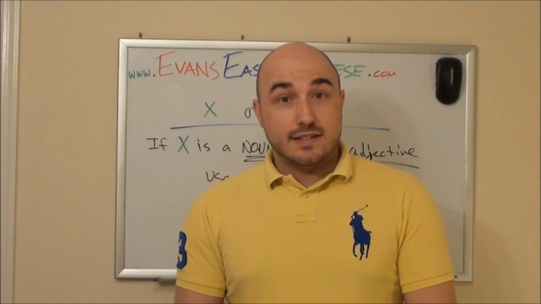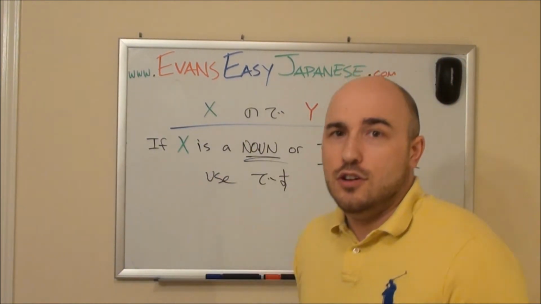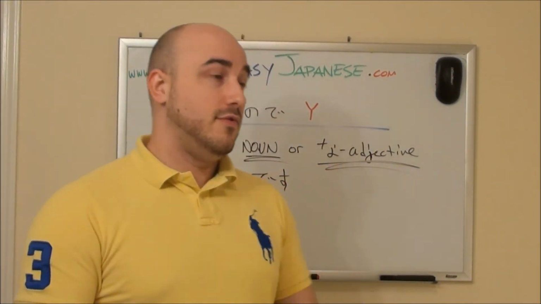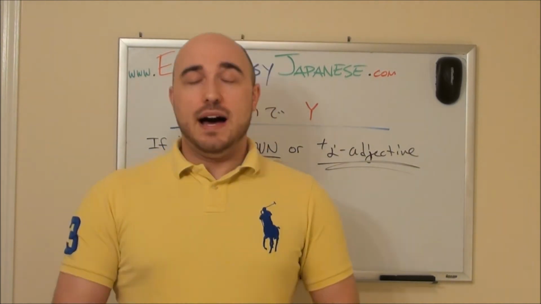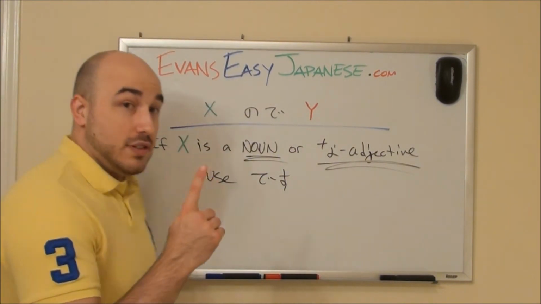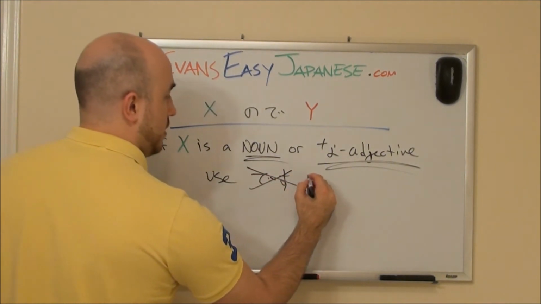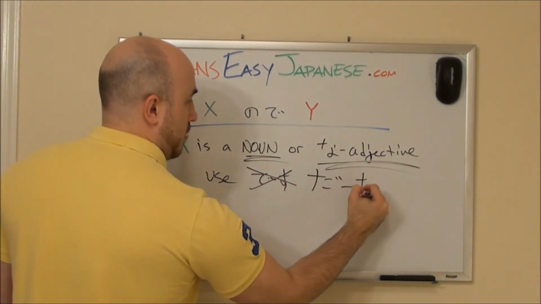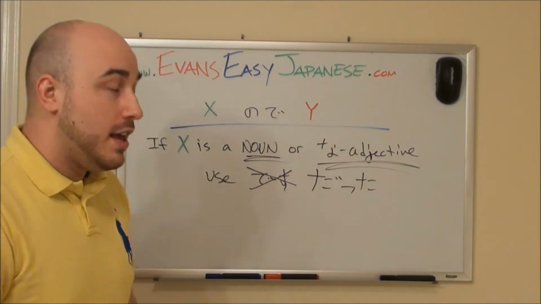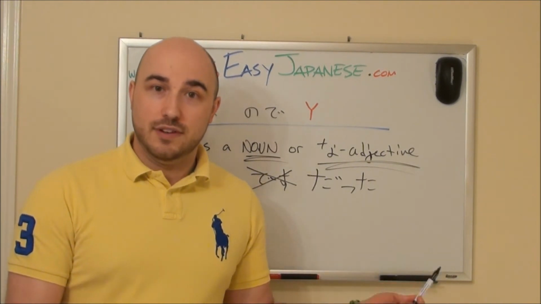Next slide. Like I said earlier, if X is a noun or not adjective, use des. But not des. Use a des-related verb. Okay? For example, if it was a pie, we're not going to use des, obviously, because it was a pie. We usually use the plain form with this, so if it's past tense, not des, we're going to use datta. It could be deshta. Most likely it's going to be datta. If it was a pie, if it was something, we're going to be using the past tense form of it.